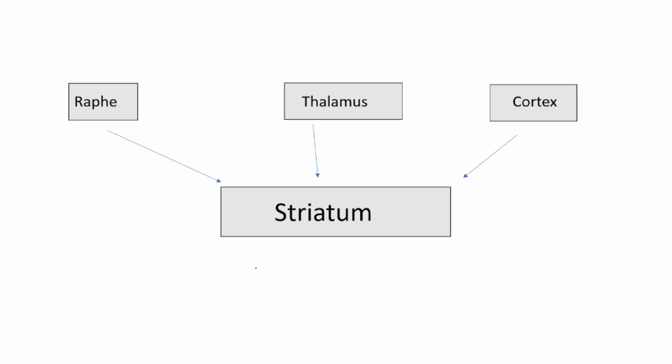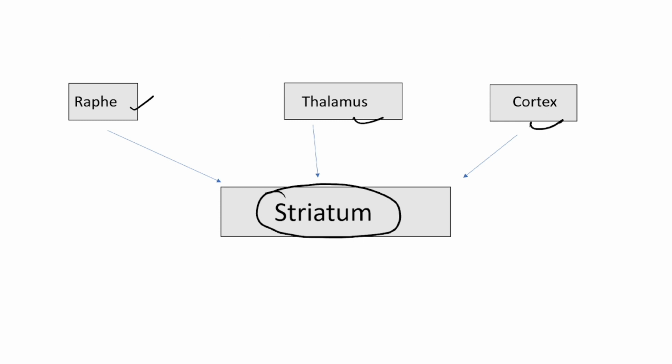This striatum is the main component which gets all the inputs from the cortex, thalamus and raphe nucleus.